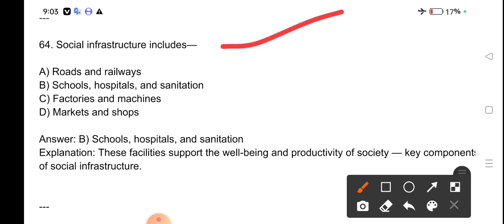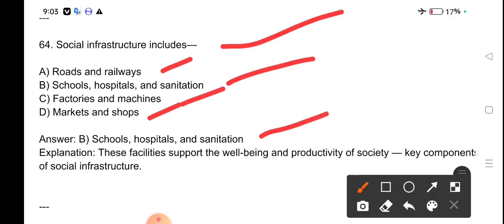Social infrastructure includes roads and railways, schools, hospitals and sanitation, factories and machines, markets and shops. School, hospitals and sanitation include social infrastructure. These facilities support the well-being and productivity of society.